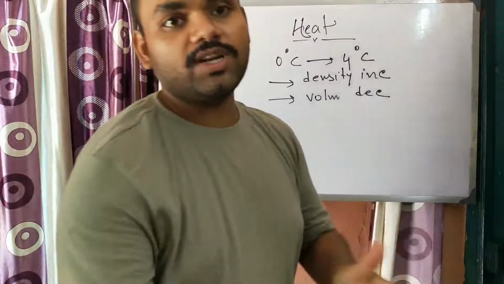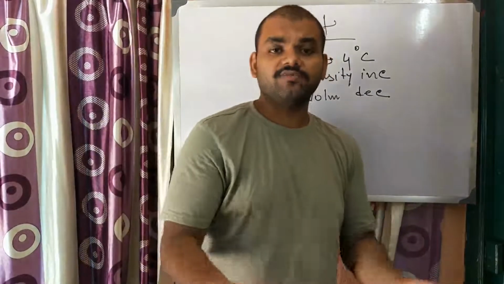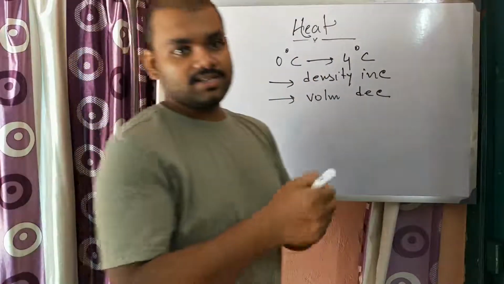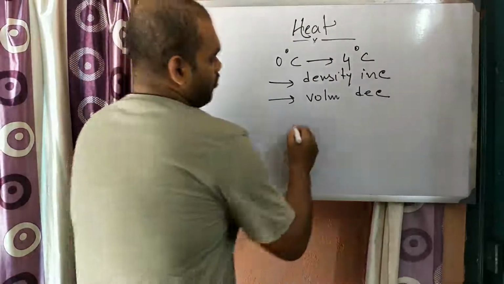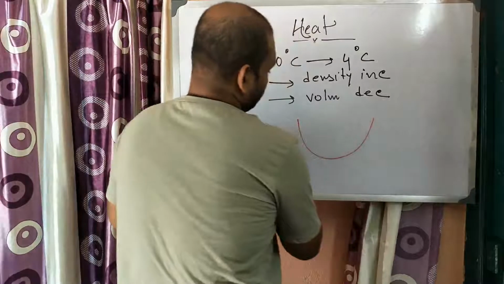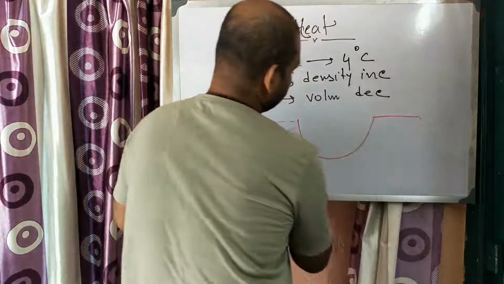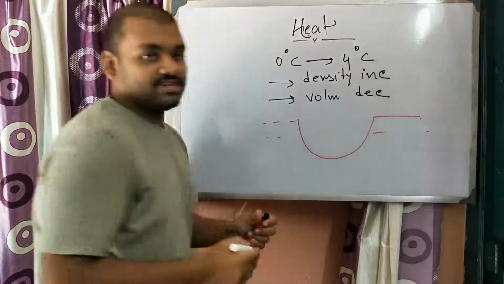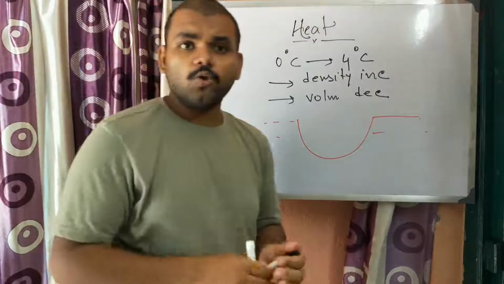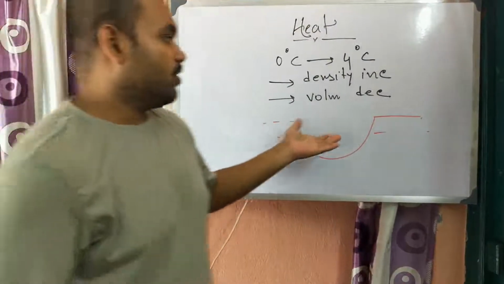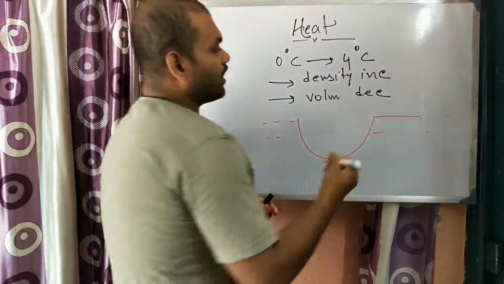And is there any utility of this anomalous expansion? Yes, there is some utility. Suppose there is a lake in a cold country where the temperature starts decreasing.